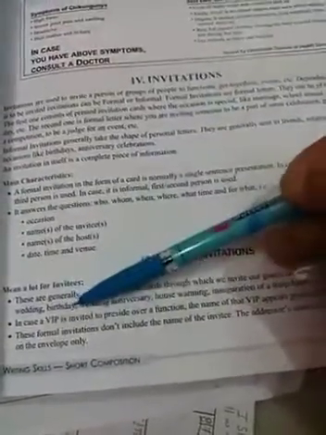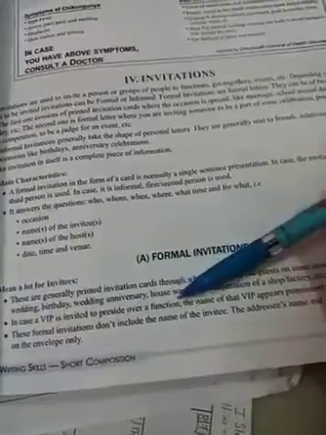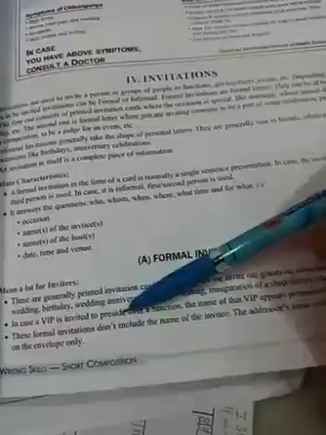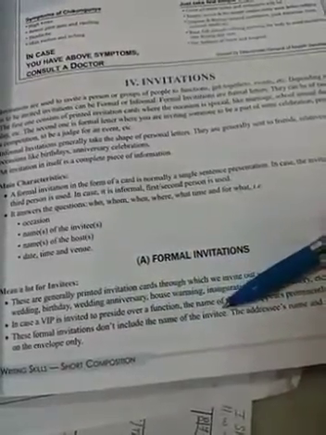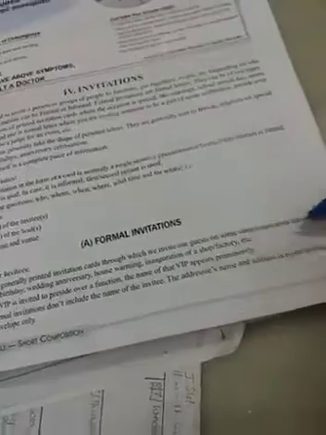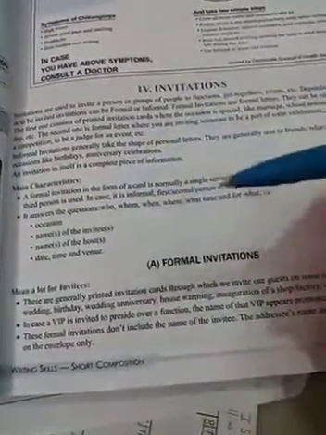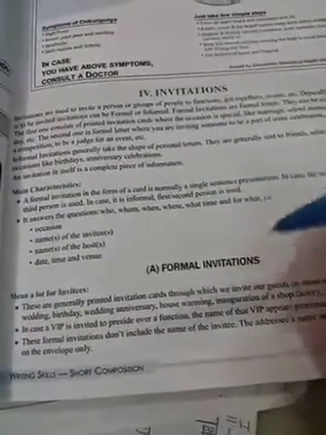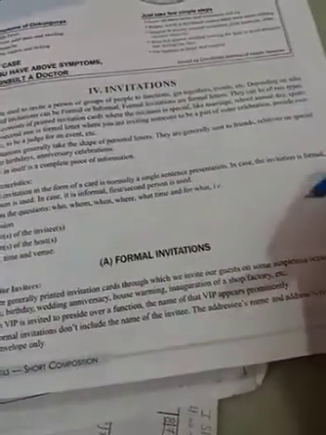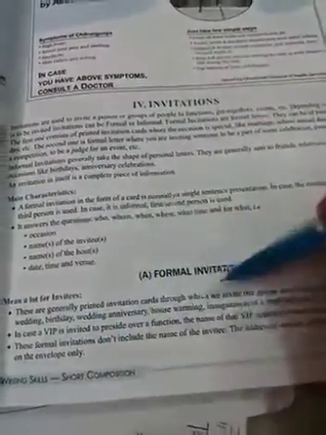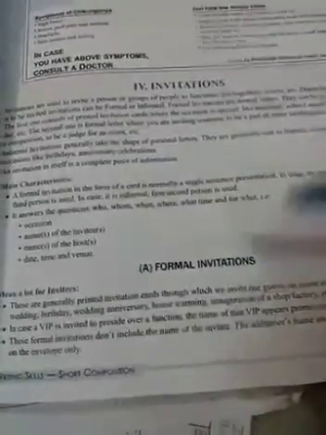If a VIP is invited to our function, the name of that VIP appears prominently. This formal invitation does not include the name of the invitee. The addressee's name and address are typed and written on the envelope only. Okay, students, what is the meaning of this line? It does not include the name of the invitee; only the addressee's name and address are typed on the envelope. That is the format of the formal invitation.